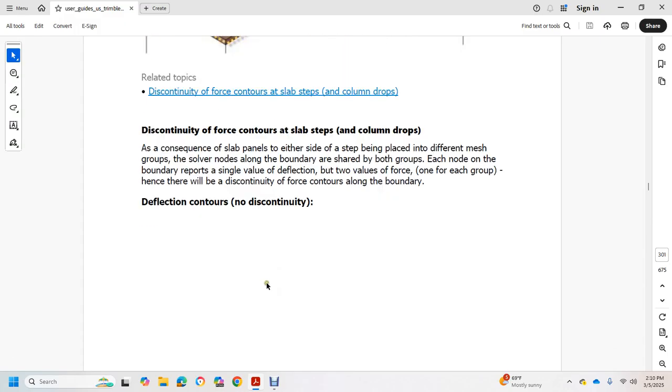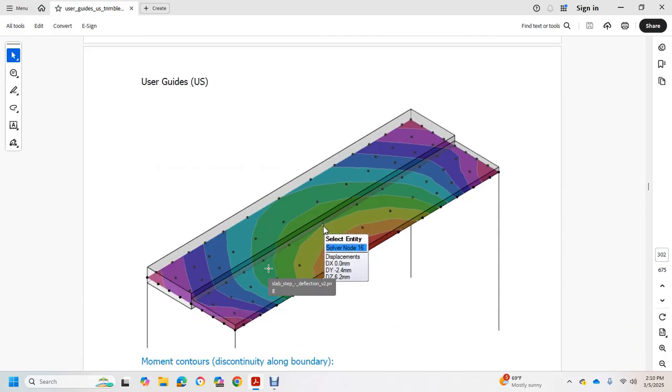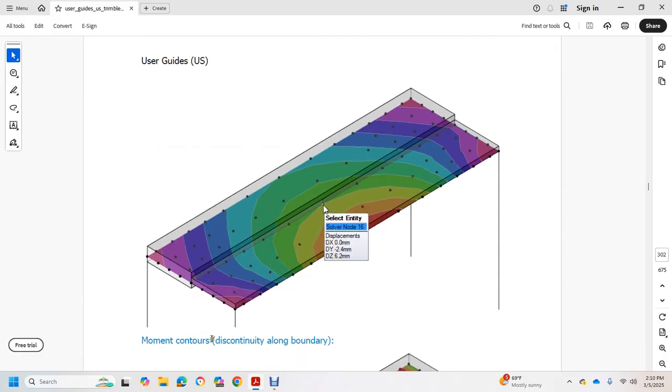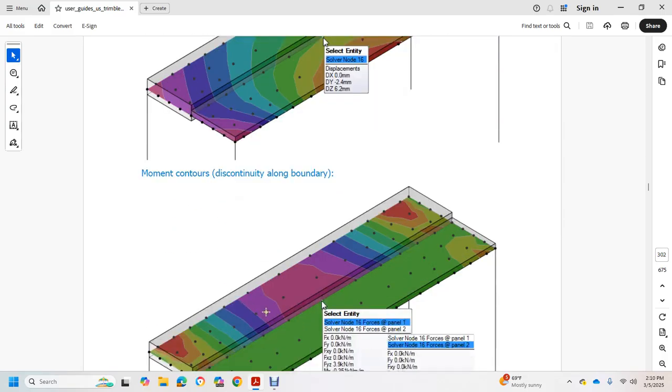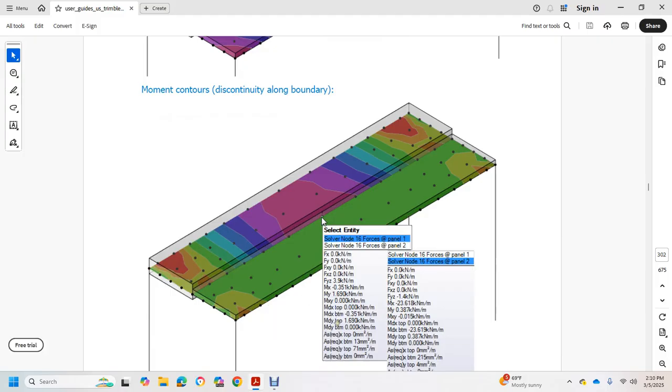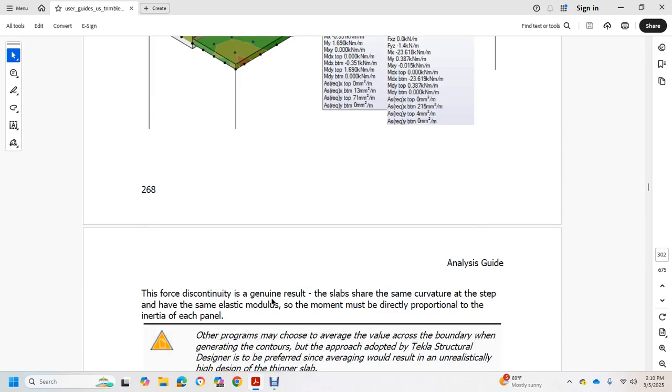Deflection contours show no discontinuity. Moment contours are discontinued along the boundary. Selecting any solver node shows 16 forces at panel 2. The force discontinuity is a genuine result: slabs share the same curvature at the step and have the same elastic modulus, so the moment jumps in proportion to the area of each panel.